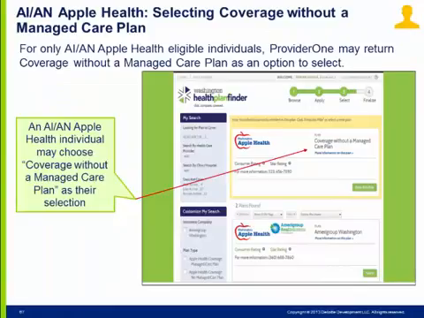Coverage without a managed care plan is a plan type returned by Provider 1 as an option only for AIAN individuals. If the individual chooses that option, they will not be enrolled in a managed care plan and will be enrolled in coverage without a managed care plan. The individual is still covered by Apple Health.